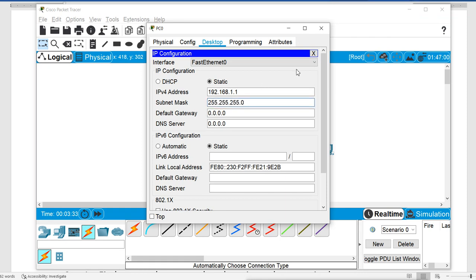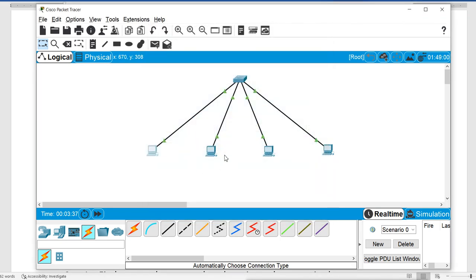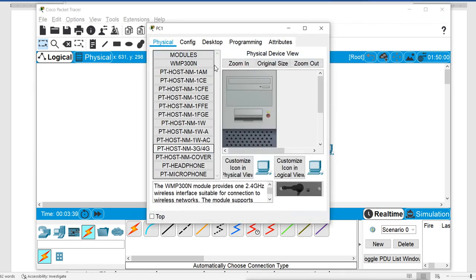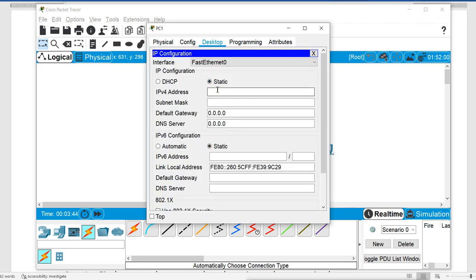So they will be in the same subnet, they are not divided. Now in this second machine, desktop IP configuration, I will configure the second subnet valid IP. The second subnet starts from 64, so the valid IP is 65. Now remember, I am not doing subnetting.